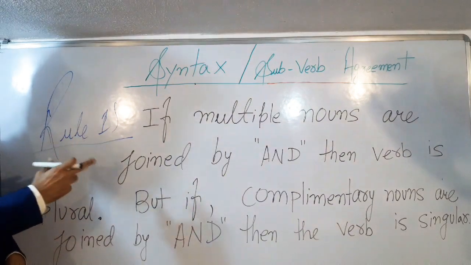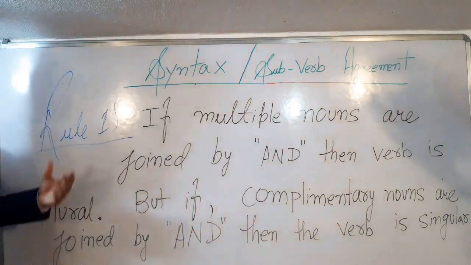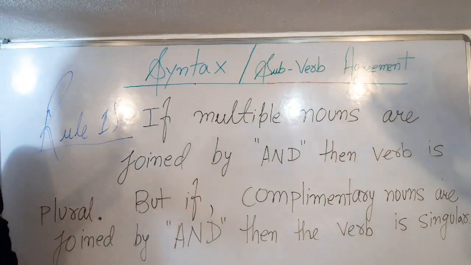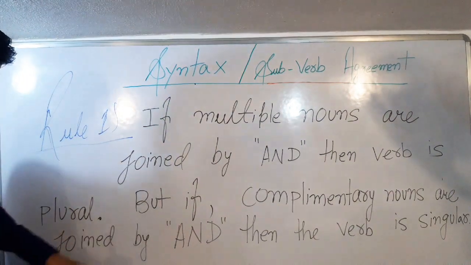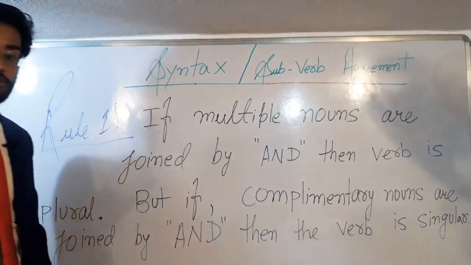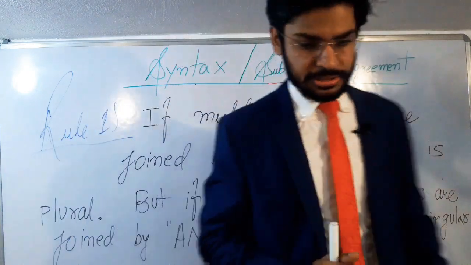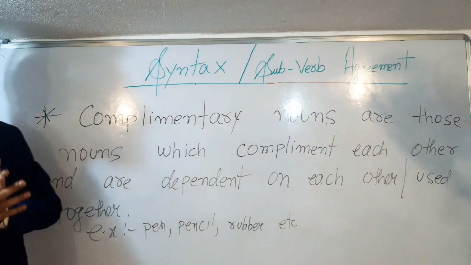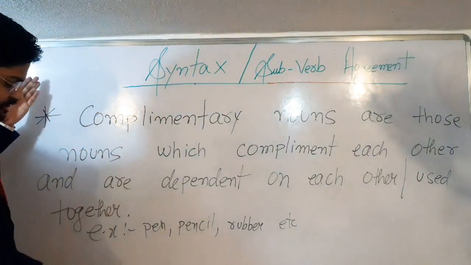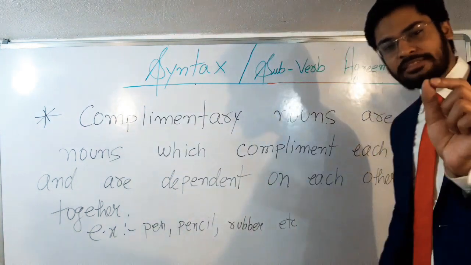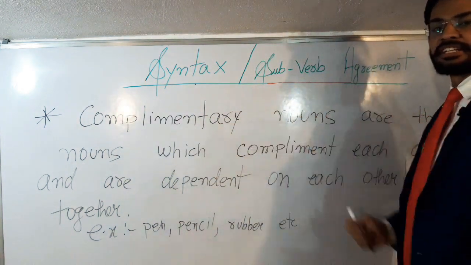After noting down this rule, I am going to write what is complementary noun. Please pause the video and please note down this rule number 1. After this, in star mark, please mention what is complementary noun, students. Alright students, pause. So students, after noting down this rule, now please mention what is complementary noun. Please use a star mark and then note down what does this complementary noun mean.